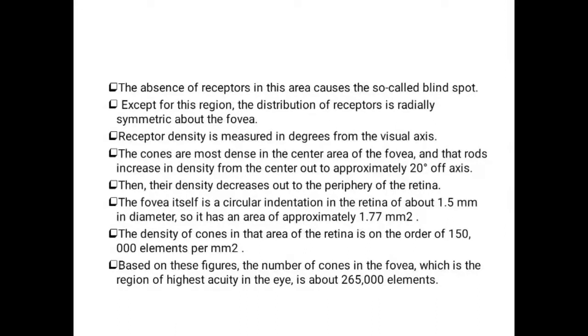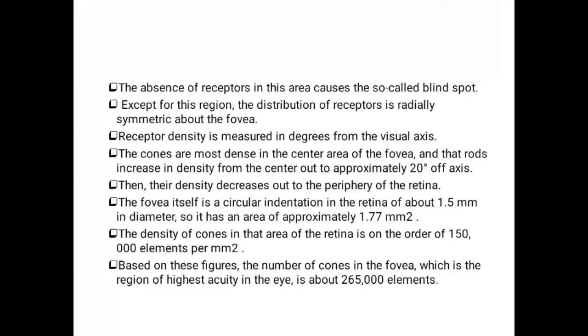The fovea itself is a circular indentation in the retina of about 1.5 millimeter in diameter, and its area is 1.77 millimeter square. The density of cones in this area of the retina is of the order of 150,000 elements per millimeter square. So in 1 millimeter square, 150,000 cones are present in the retina.